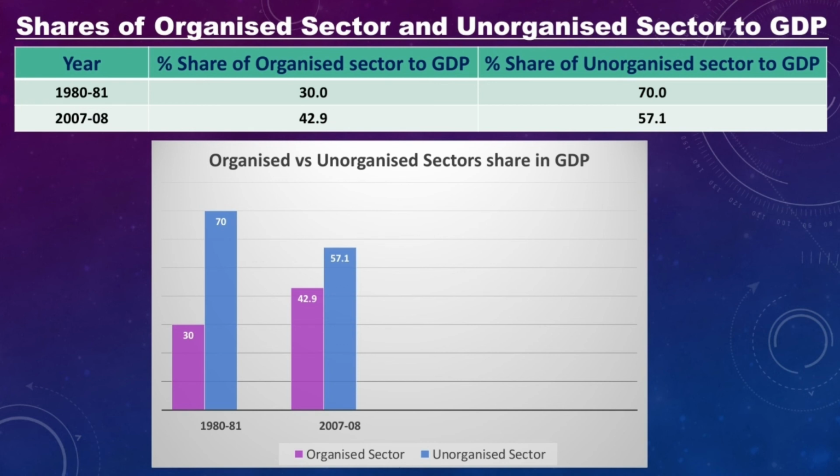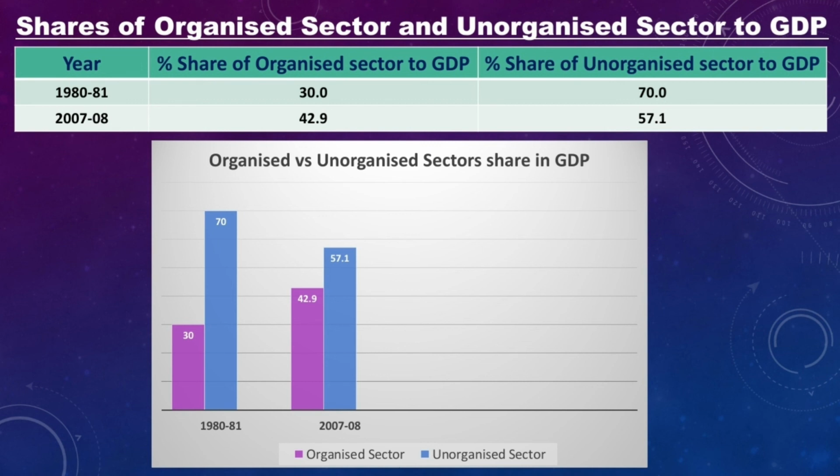Wherever these facilities are not available and the sectors are fragmented and small, whether under the private or public sector, it is known as the unorganized sector. Don't think that only the government area has an organized sector and the private has none. Wherever these facilities are available, assured work, security of employment, medical benefits, paid leaves, retirement benefits, even in the private sector, that sector is considered the organized sector.